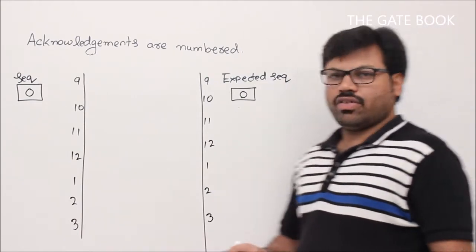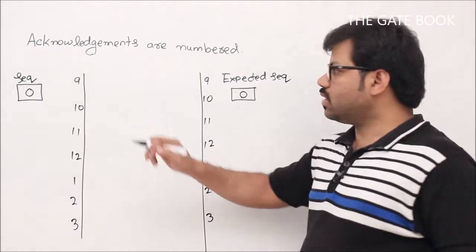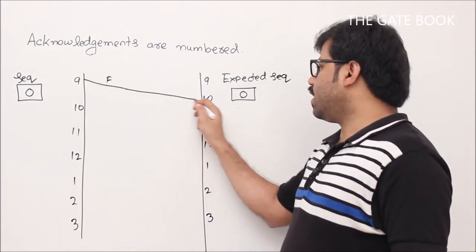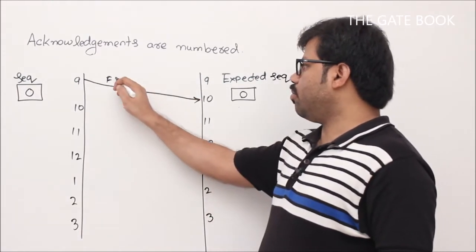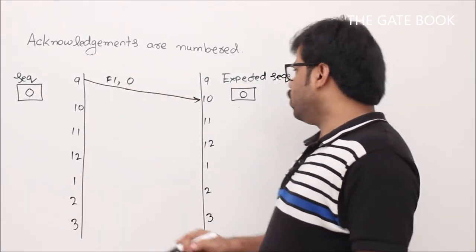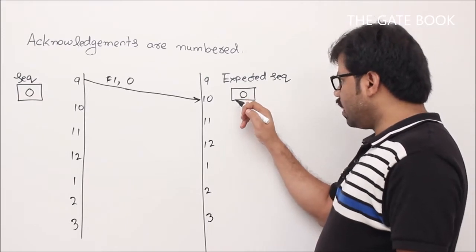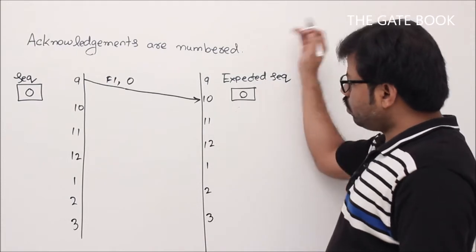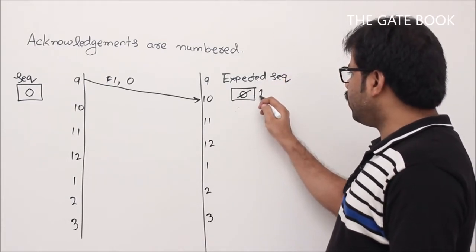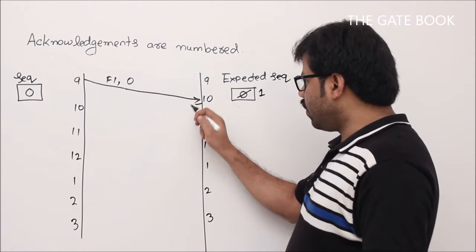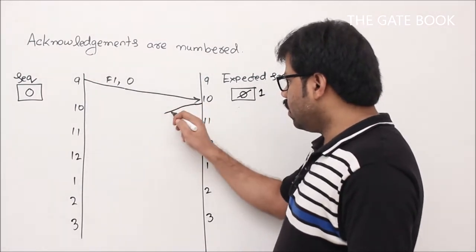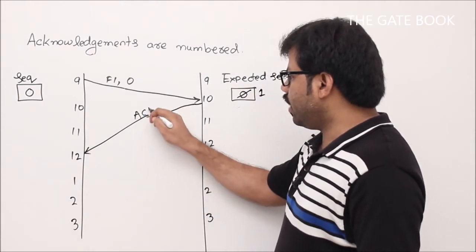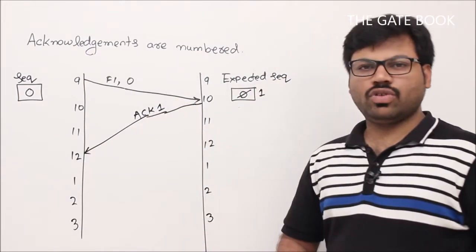Okay, now let's begin. At 9 o'clock, frame number 1 is going to come, right? Assume that it hits at 10 o'clock, frame number 1 comma sequence number 0. Then expected sequence number is 0, exactly the same thing is happening. That means it's a successful arrival. We send it to the network layer and we make it 1. That means we are expecting 1. That is the same thing we convey to the sender. So that's why we are going to send a control frame, ACK1, right? Now so far it's good.